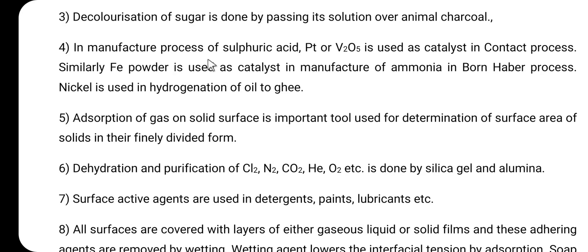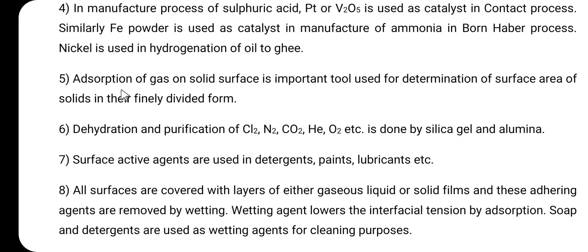In the manufacture of sulfuric acid, generally platinum or vanadium pentoxide is used as the catalyst in the contact process. Similarly, iron powder is also used as a catalyst in the manufacture of ammonia in the Haber process. Then here nickel is used in the hydrogenation of oil to ghee. So, in all these manufacturing processes, the phenomenon of adsorption is used.